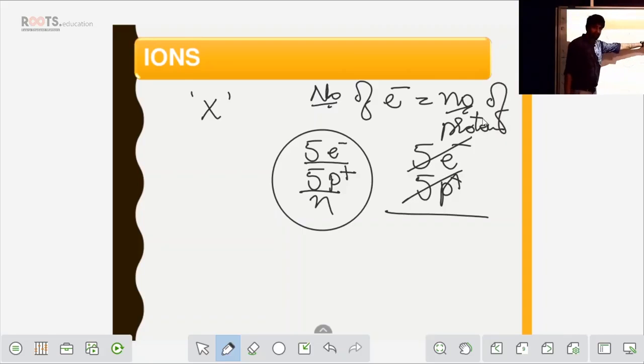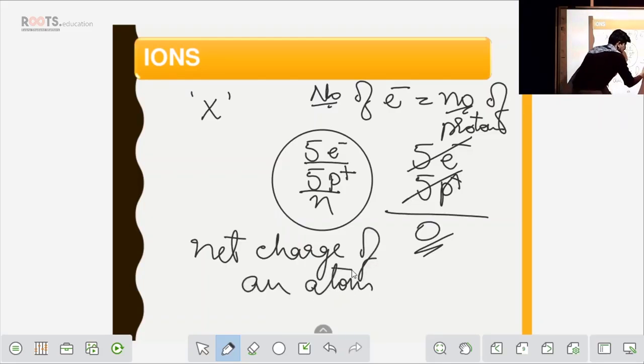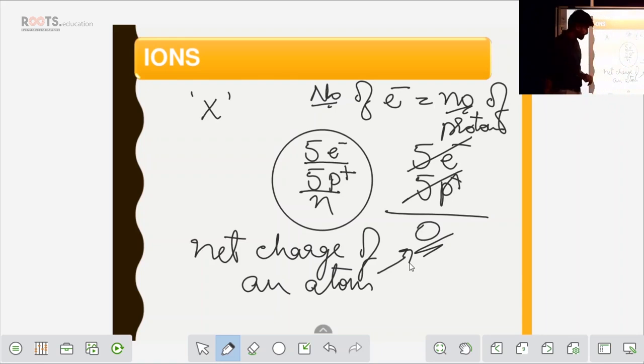So when this is the condition, the net charge will be 0. Correct? So the net charge of an atom is 0. When is the net charge going to be 0? When the number of electrons is equal to the number of protons. Clear? Fine.